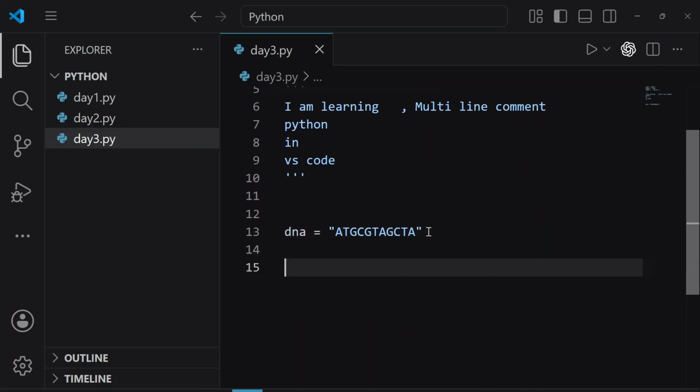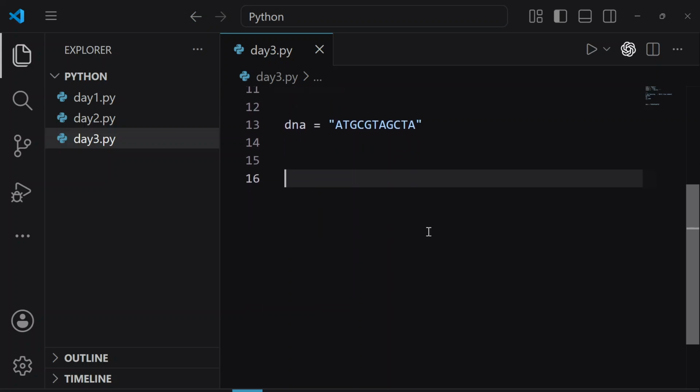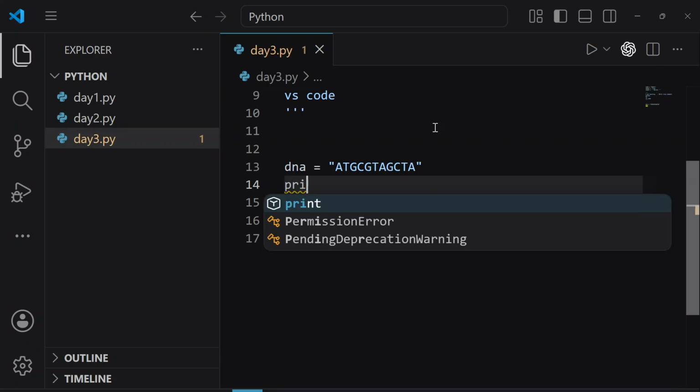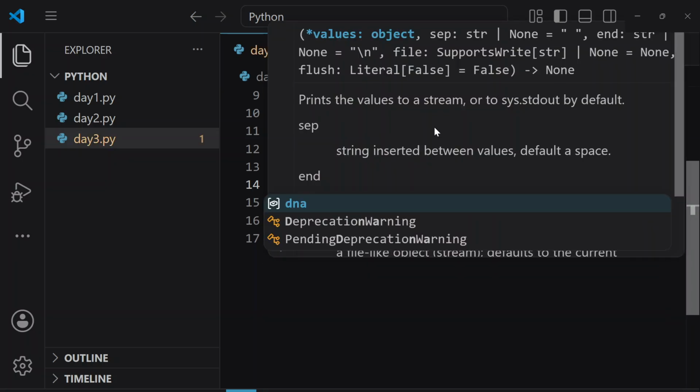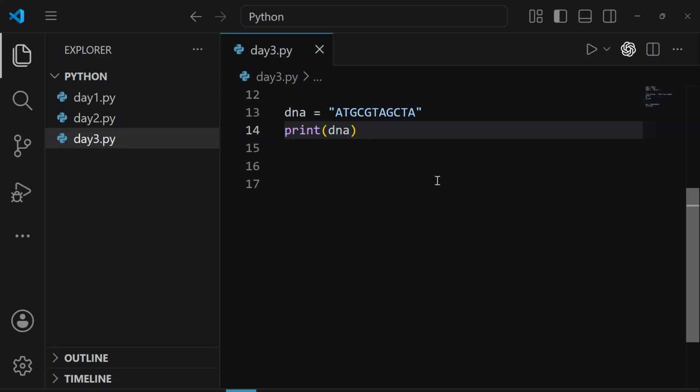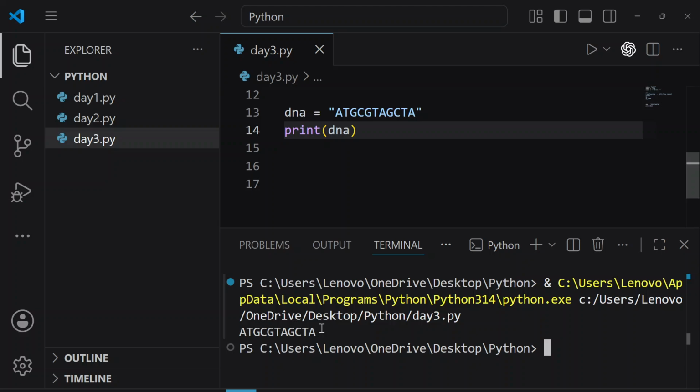So here, let's come to this variable DNA. Here we have this variable DNA and we have this value which is a string data type, and here if I write print DNA, now we already know what we are going to see in the output, correct? We are going to see this complete DNA sequence. So first of all, let's run this program. Here we are seeing this complete DNA sequence.